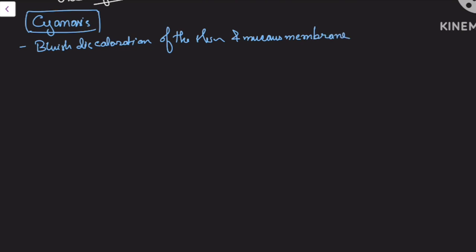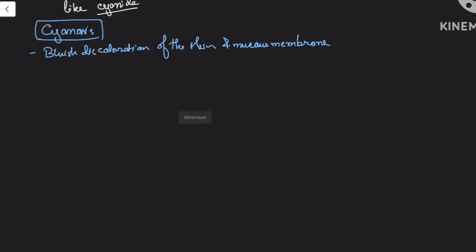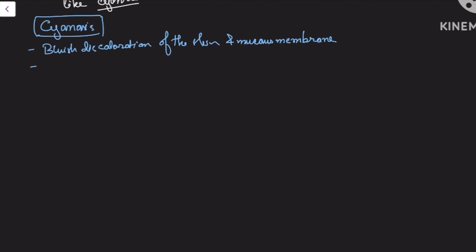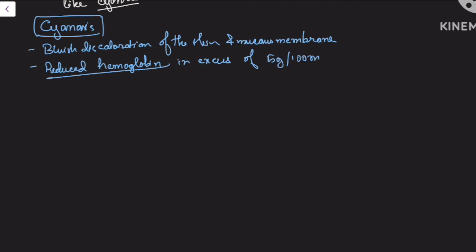Why does it happen? Due to reduced hemoglobin in excess. I'm not saying the hemoglobin is reduced; I'm saying reduced hemoglobin is present, in excess of 5 gram per 100 ml in capillary or arterial blood.